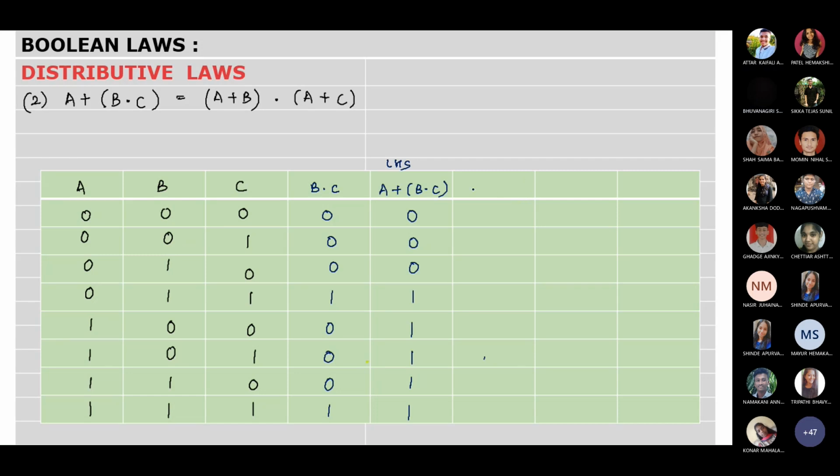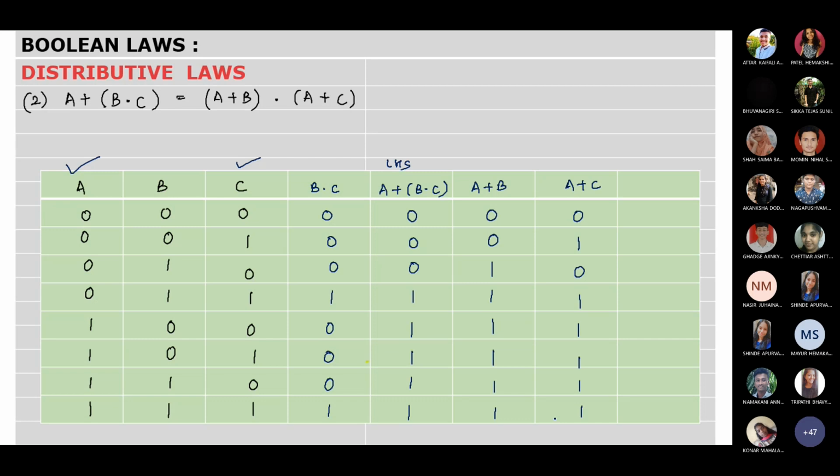Okay. Now A plus B. So you will focus on A and B. Okay? Plus operation means OR gate. So 0, 0, 1, 1, 1, 1, 1, 1. Okay? Then A plus C. So you will focus on A and you will focus on C. So 0, 1, 0, 1, 1, 1, 1, 1.